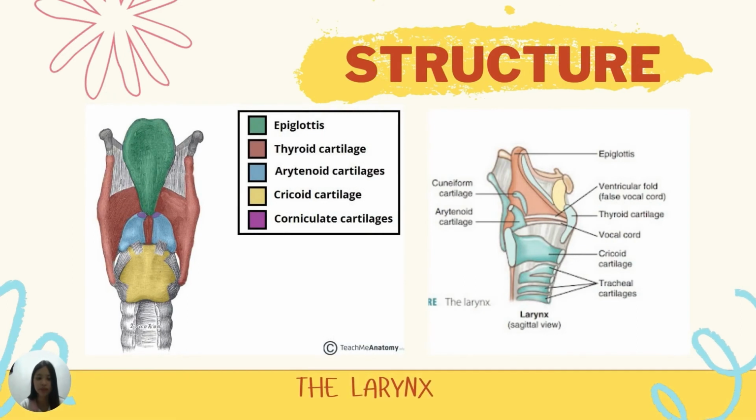The right picture shows the location of the cuneiform cartilage on the sagittal view of the larynx. The left picture shows both the corniculate cartilage and the arytenoid cartilage. The blue color represents the arytenoid cartilage, and superior to it is the corniculate cartilage, represented by the purple color.